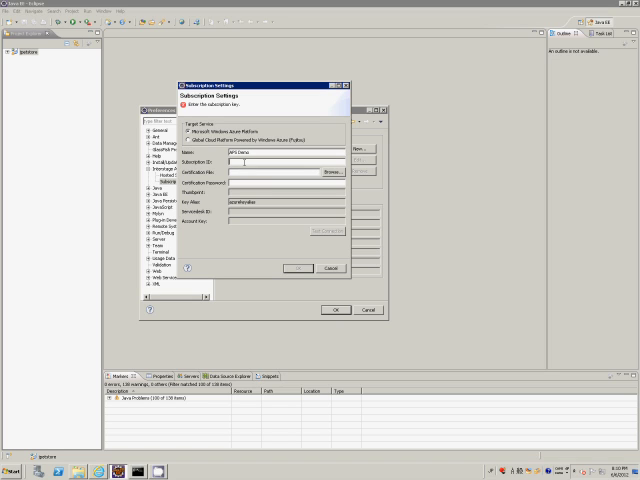The next field is the Subscription ID field. In this field, we specify the subscription ID of our account. This ID is generated whenever you create a Windows Azure subscription, and you can check your account in Windows Azure Management Portal.